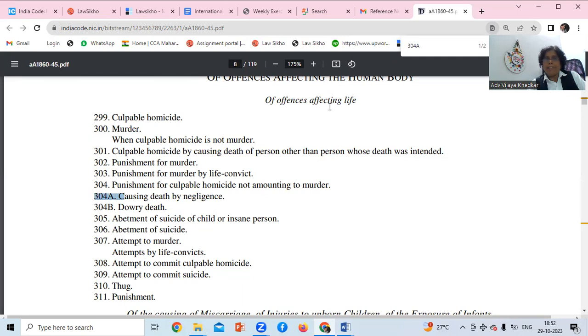Offenses affecting life: just now we discussed culpable homicide, 299, the case of Rex versus Govinda, and 300 is murder, when culpable homicide amounts to murder. So 299 is culpable homicide and 300 is murder, and 302 gives the punishment for murder. So all these sections are important. Please remember dowry death is section 304B, and this segment is of offenses affecting life.